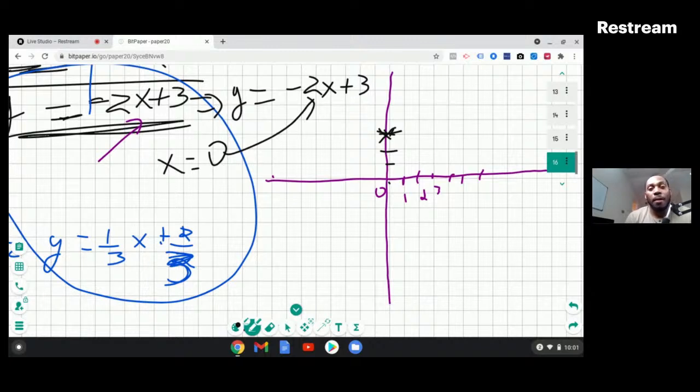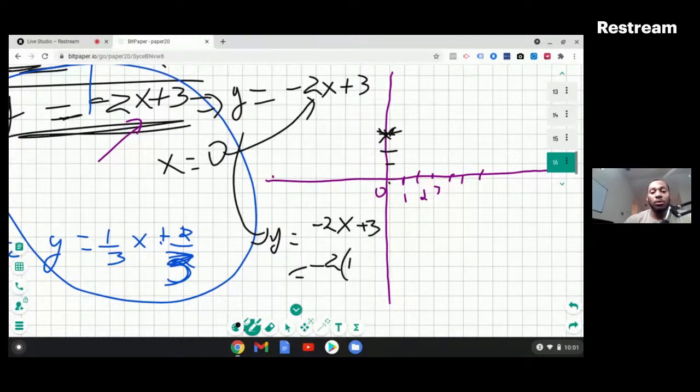The other point that's easy, as I'm looking at this, is probably 1, right? If I plug in x is equal to 1, what's the value of y? We know y is equal to negative 2x plus 3. So I replace x by 1. That means negative 2 times 1 plus 3. So negative 2 plus 3, and y is equal to 1. So we have the point 1, 1, right? Ironically, this is the point where the graphs meet.